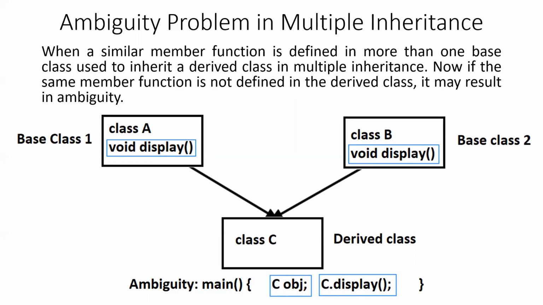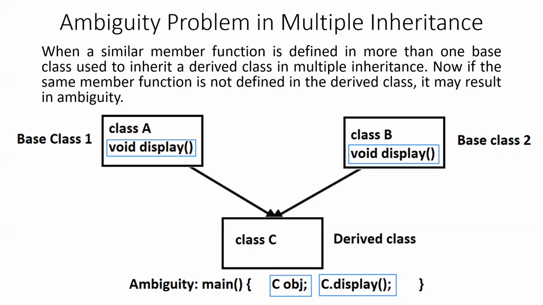But unfortunately, you have more than one base class in multiple inheritance, and both the base classes contain the display function. So which display function we want to call is not clear, and hence the program will give an error, which is ambiguity error.